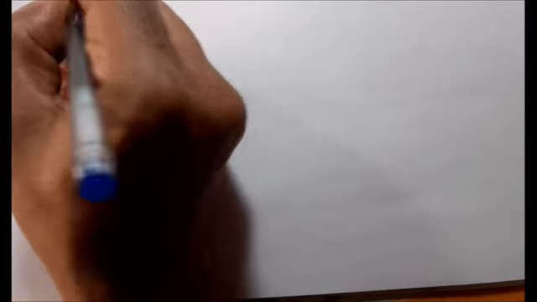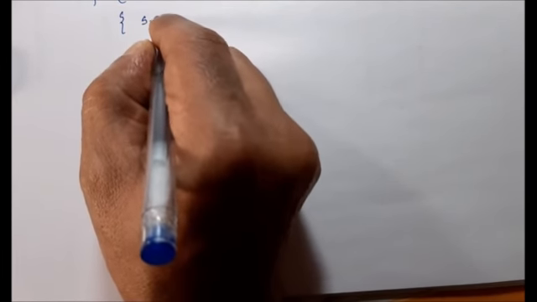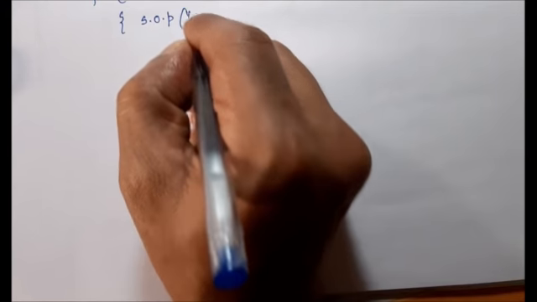I'm just taking the same class name, class MyThread extends Thread, and public void run. for (int i = 0; i < 10; i++), then we use System.out.println("child thread").